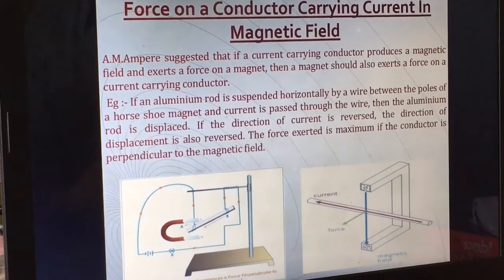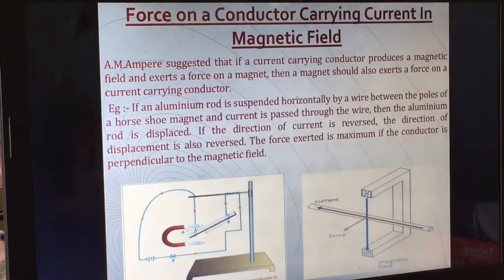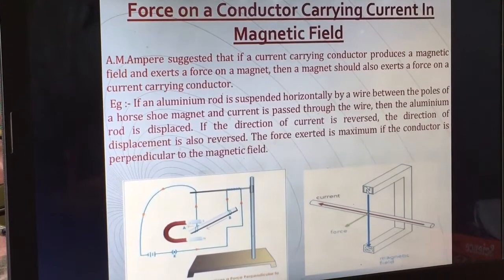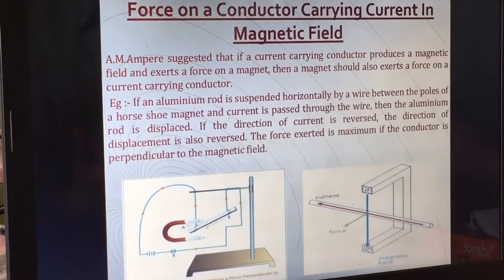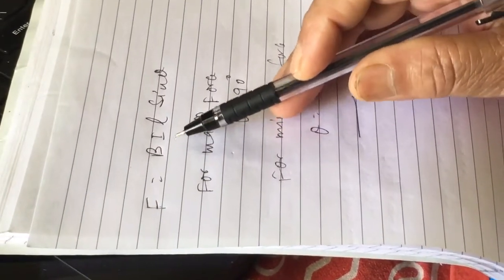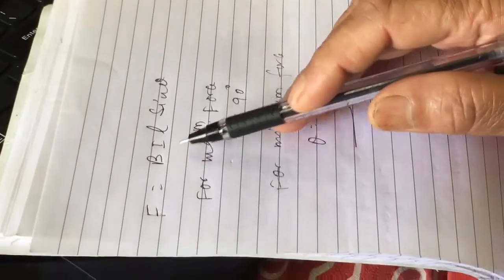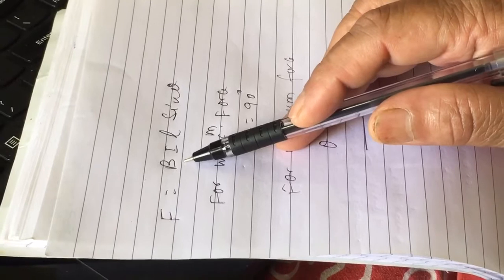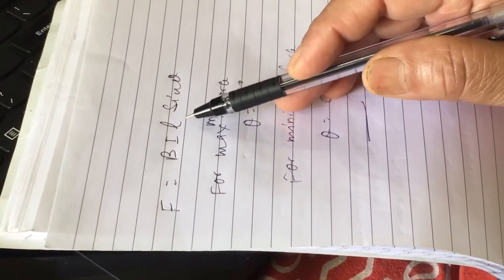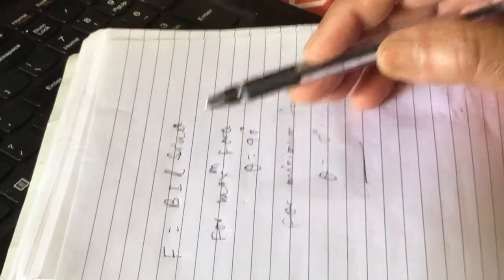Now we have three things: one, the electric field; second, the magnetic field; and third, force. So now we are going to discuss these three terms in this concept. Before that, I would like to tell you that force on a current carrying conductor is related to a formula: F is equal to BIL sin theta. B stands for magnetic field, I stands for current, L is the length of the conductor, and theta is the angle between the magnetic and electric field.